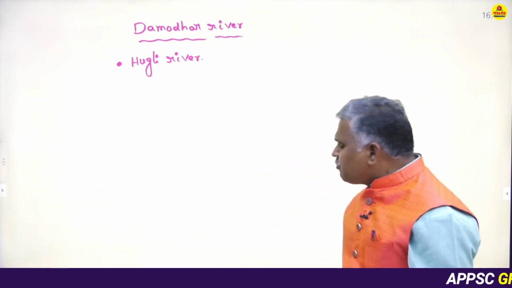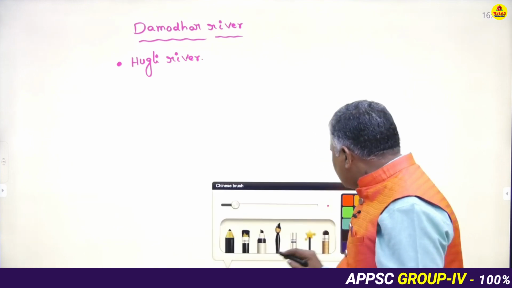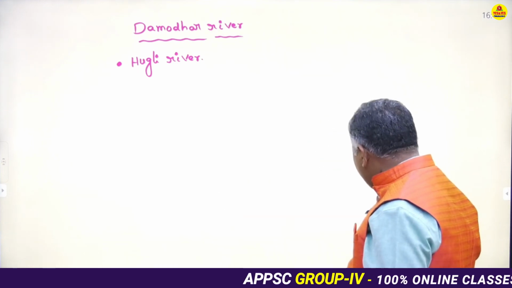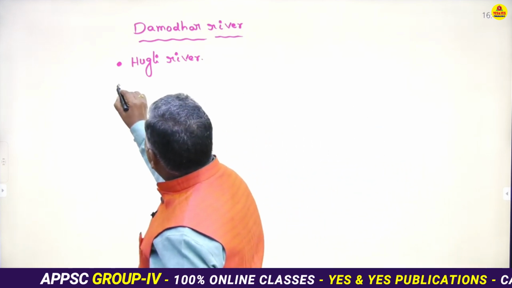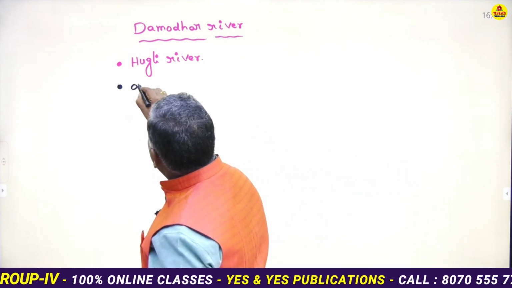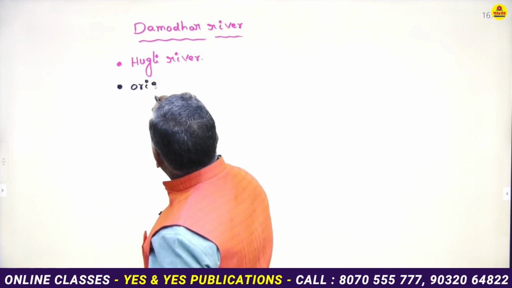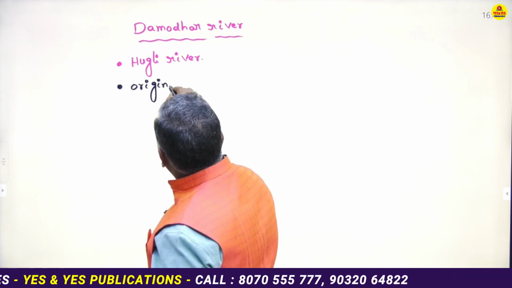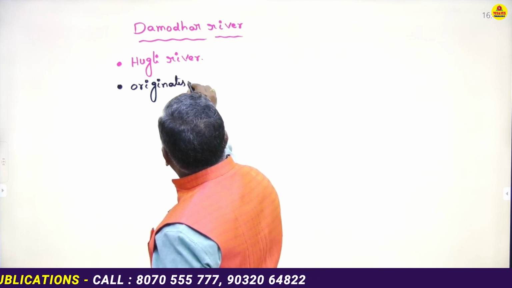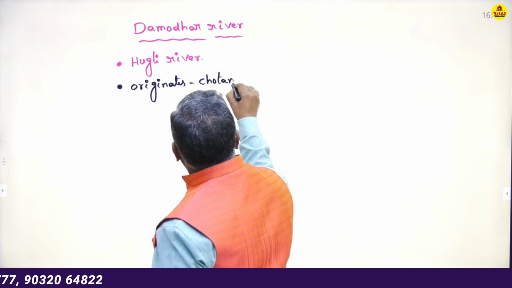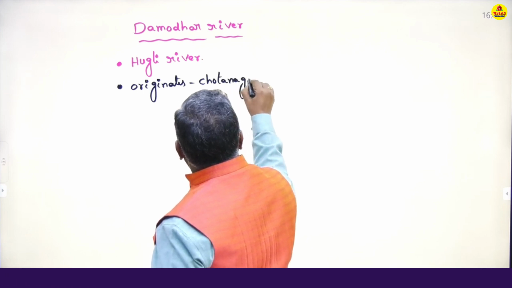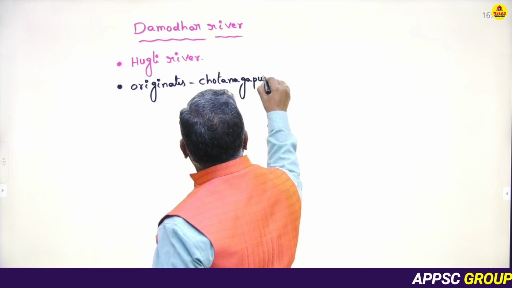What is the main source of the Damodar river? The main source, or originating place, is the Chota Nagpur Plateau. You know very well the Chota Nagpur Plateau.